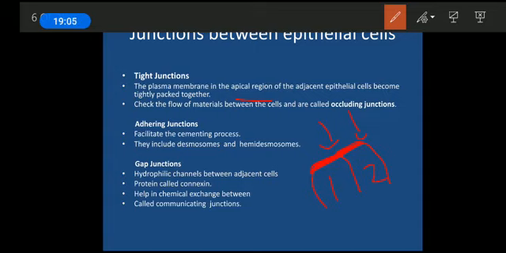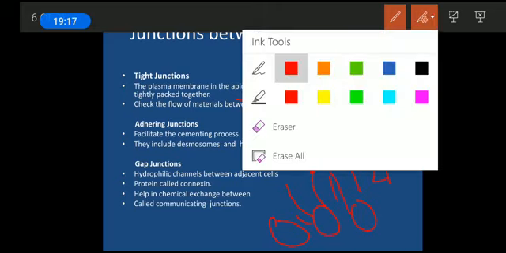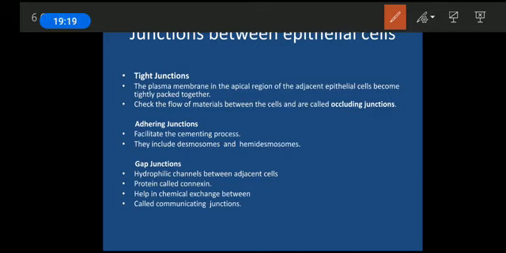If they had intercellular spaces between them, the things might flow in between them, right? But here we have seen that there are no spaces between them, and hence the things will not be able to flow across. So they check the flow of materials between the cells, and are also called occluding junctions. This is again important: tight junctions are also called occluding junctions.